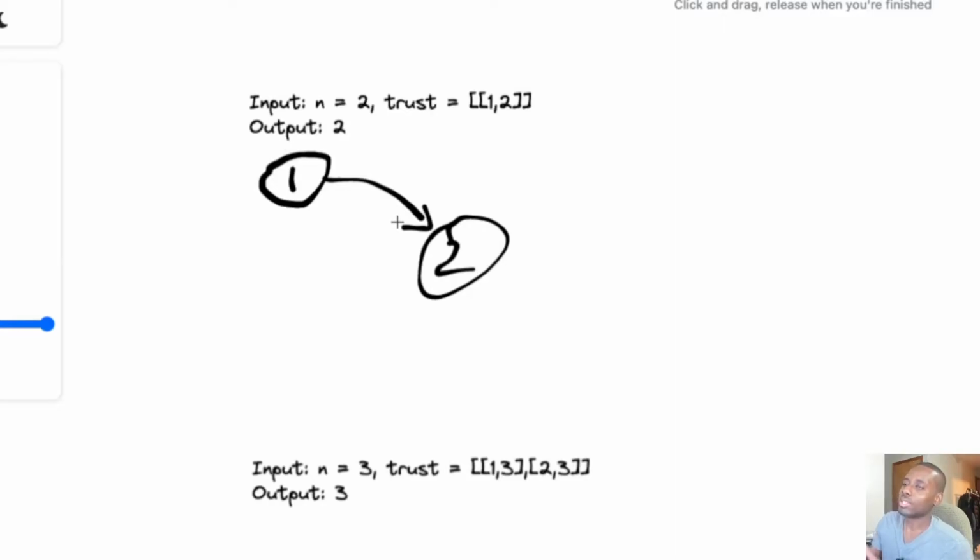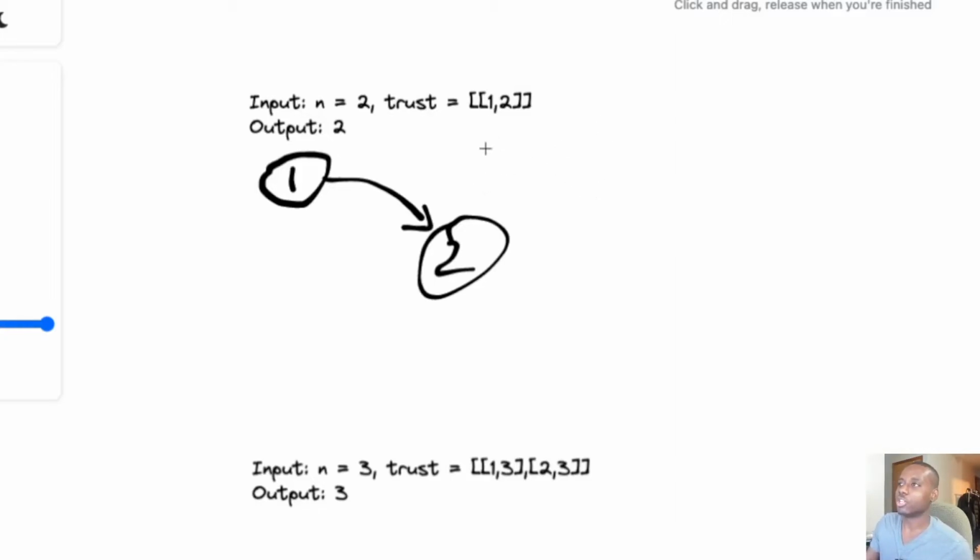One important thing that I forgot to mention: the way that a node is gonna be considered the judge, there's two concepts that you guys need to know. The in degree means the amount of edges coming into a node, and the out degree is the amount of edges coming out of a node. Make sure that we understand those two things, which are gonna be important for what I'm about to say.